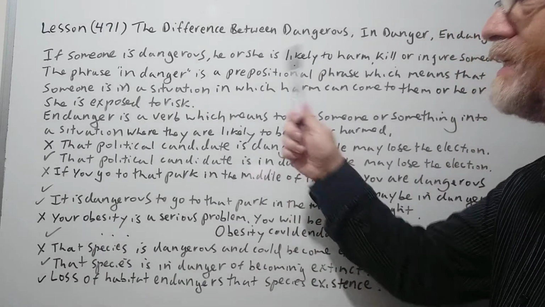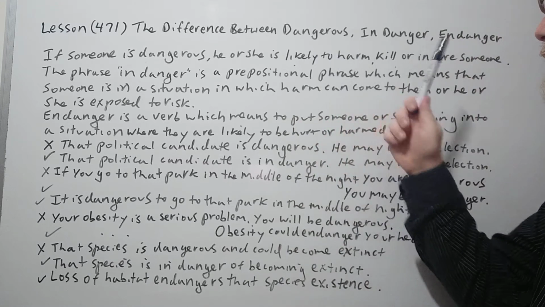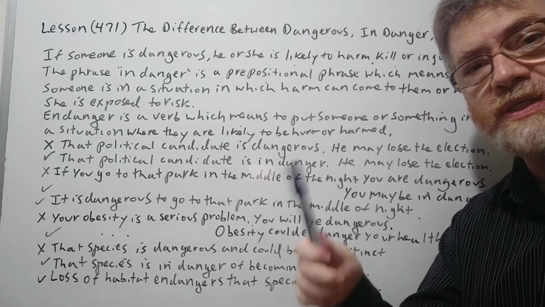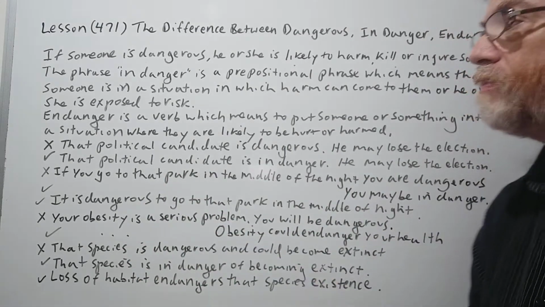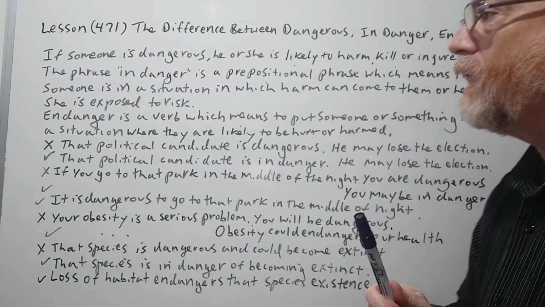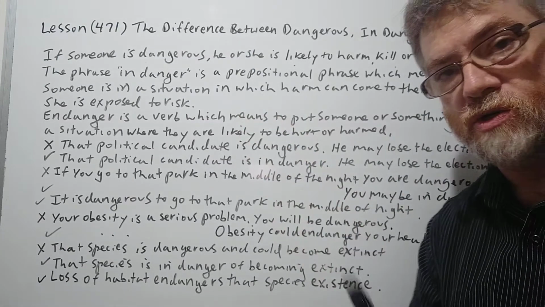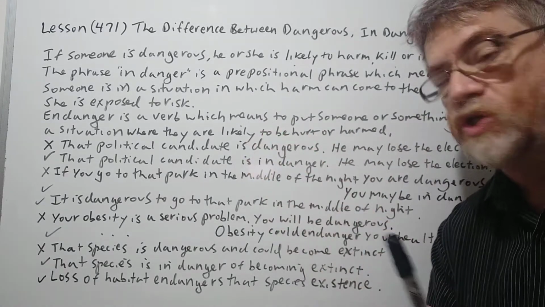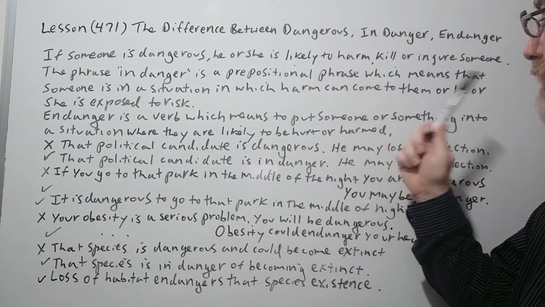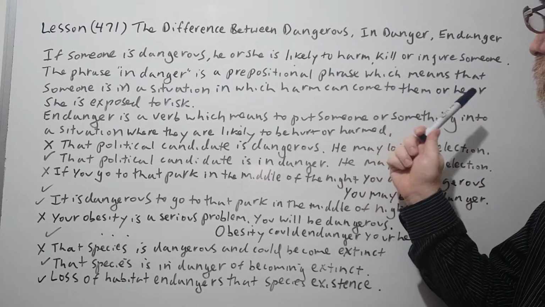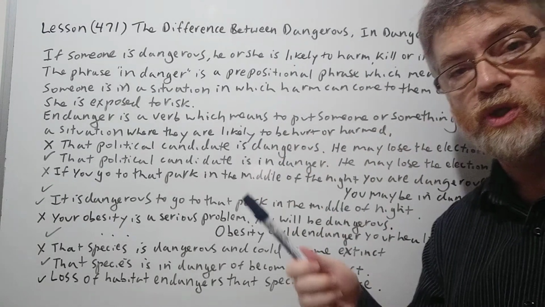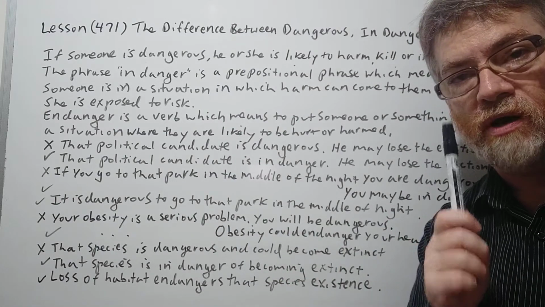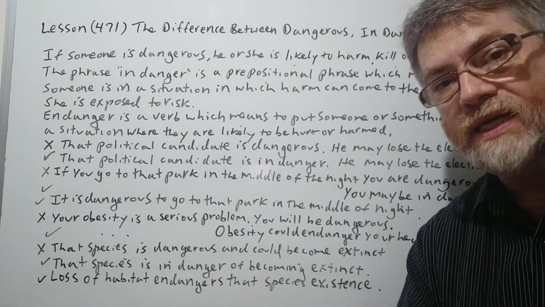If someone is dangerous, he or she is likely to harm, kill, or injure someone. So if someone's dangerous, it means they could cause harm to other people. Let's continue. The phrase in danger is a prepositional phrase, which means that someone is in a situation in which harm can come to them, or he or she is exposed to risk. So you're in a situation in which harm could come to you, then you are in danger.